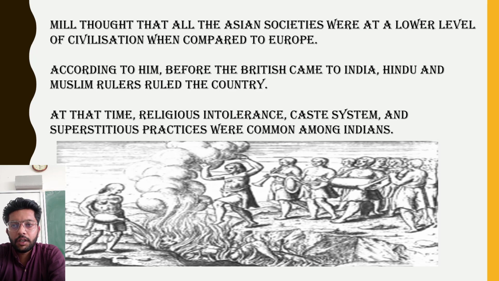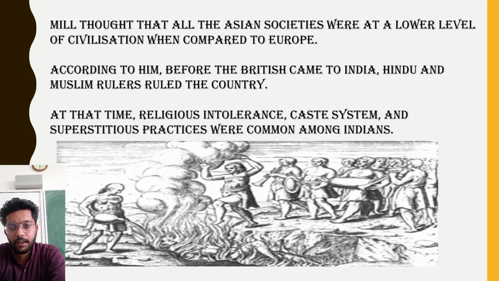According to him, before the British came to India, Hindu and Muslim rulers ruled the country. At that time, religious intolerance, caste system, and superstitious practices were common among Indians. That was very much right, because in that time there were many superstitious practices like the sati system. Raja Ram Mohan Roy was also against this. Even Mahatma Gandhi and B.R. Ambedkar suffered from the caste system.